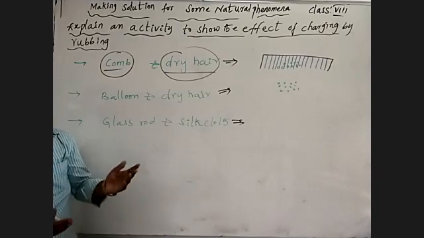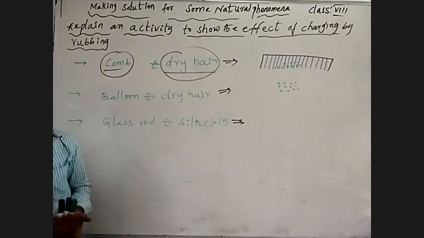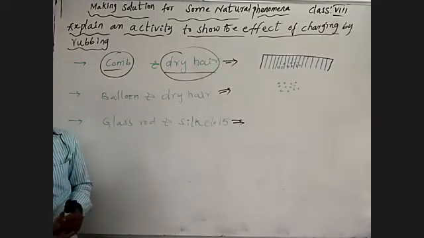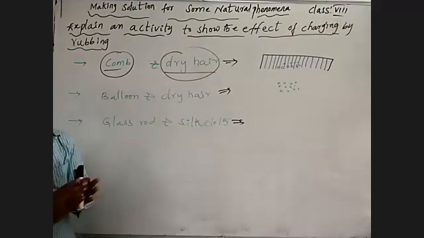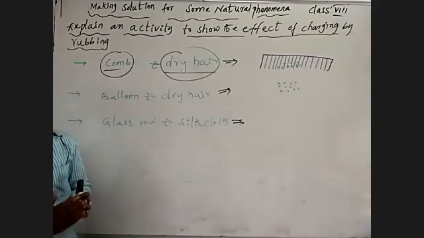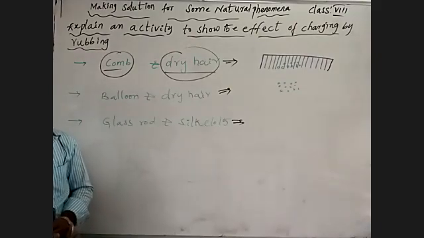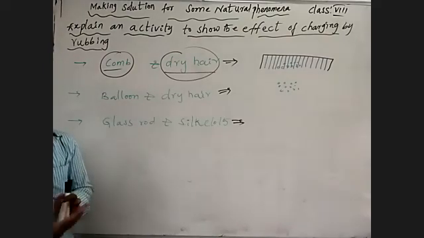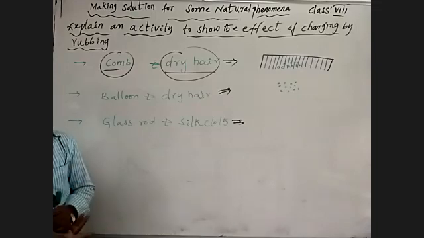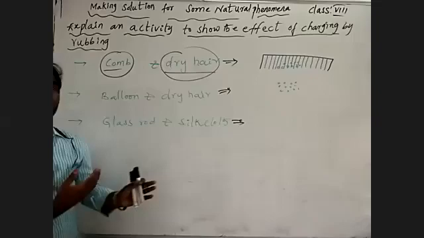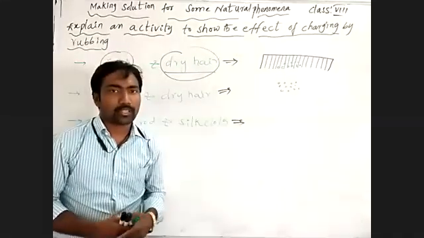So why are the tiny pieces of paper attracted? We already discussed the transferring of charges between two objects. By rubbing on a particular surface, free charges transfer from one body to another. The body which receives the charge gains negative charge, and the body which loses charge gains positive charge.